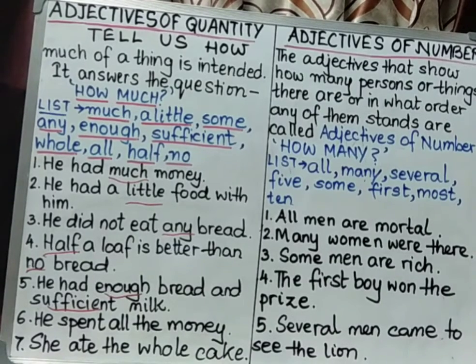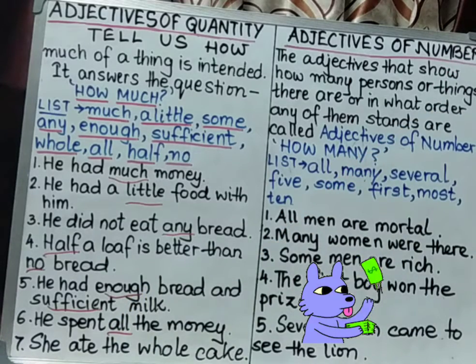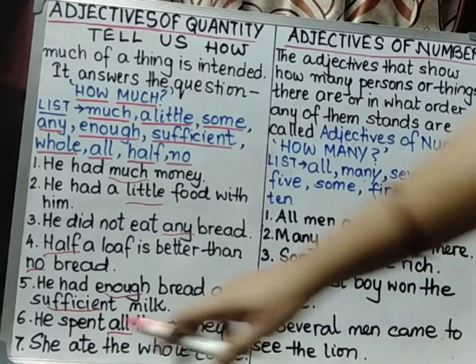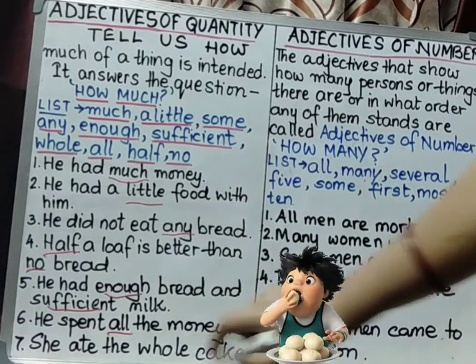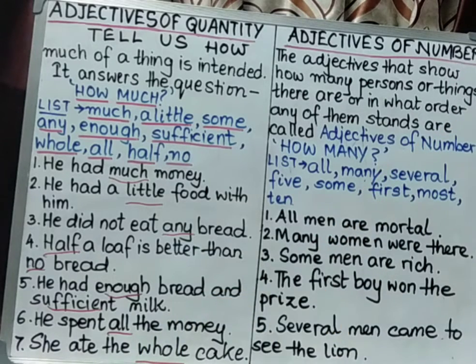He spent all the money. All. The whole thing. She ate the whole cake. The full quantity. So in all these sentences we can understand the concept that in case of adjectives of quantity, how much of a thing is denoted.